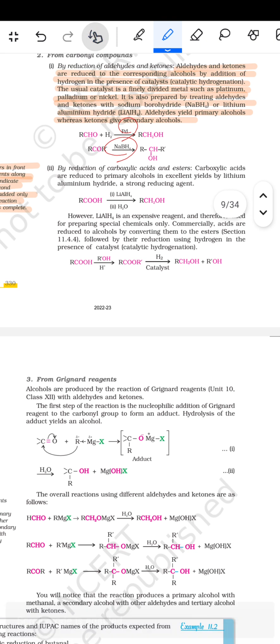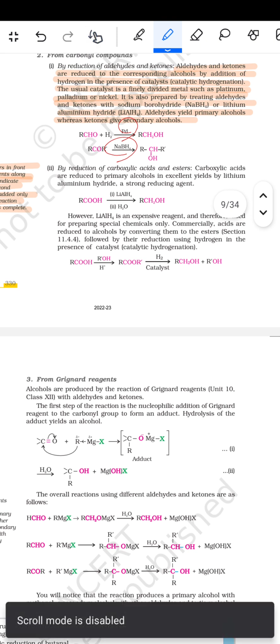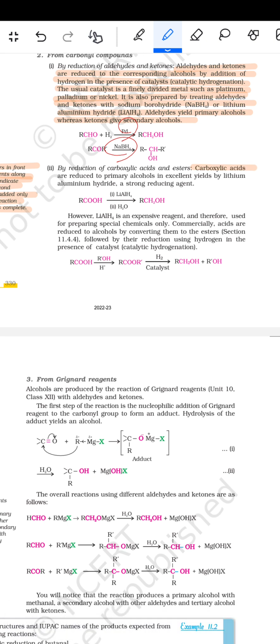By the reaction of the carboxylic acid and the ester, carboxylic acids are reduced to primary alcohols in excellent yield by lithium aluminum hydride or by a strong reducing agent. So LiAlH4 plus H2O, RCH2OH will be formed. However, LiAlH4 is an expensive reagent and therefore used for preparing special chemicals only. Commercially, acids are reduced to the alcohol by converting them to the ester, followed by their reduction using hydrogen in the presence of a catalyst, which is called catalytic hydrogenation.